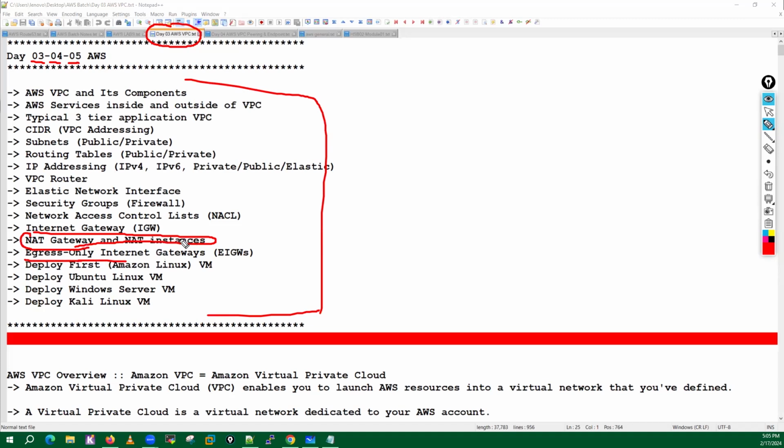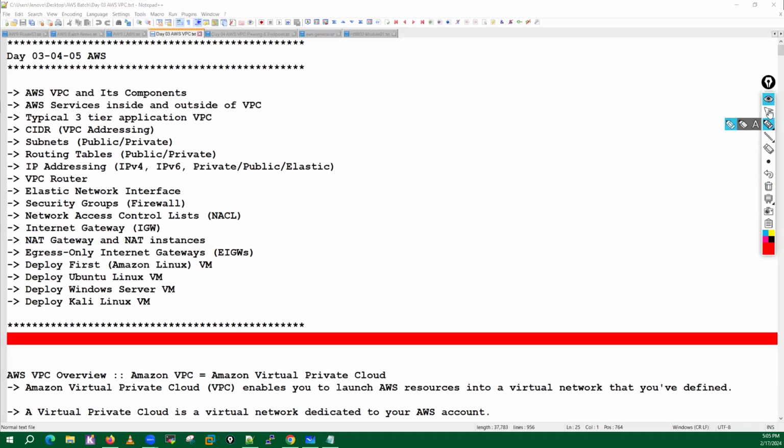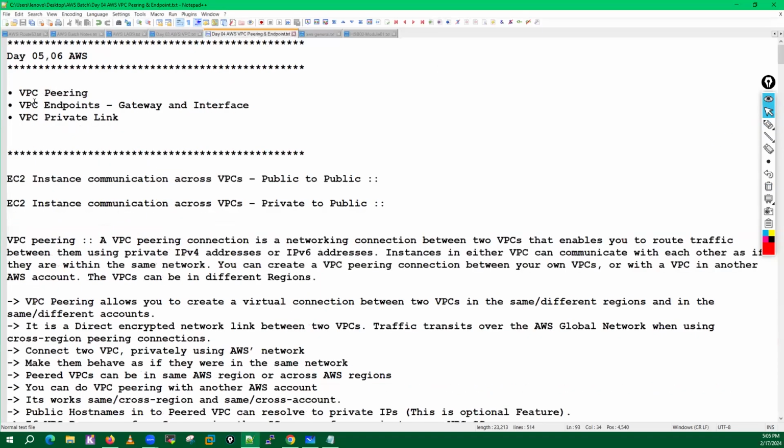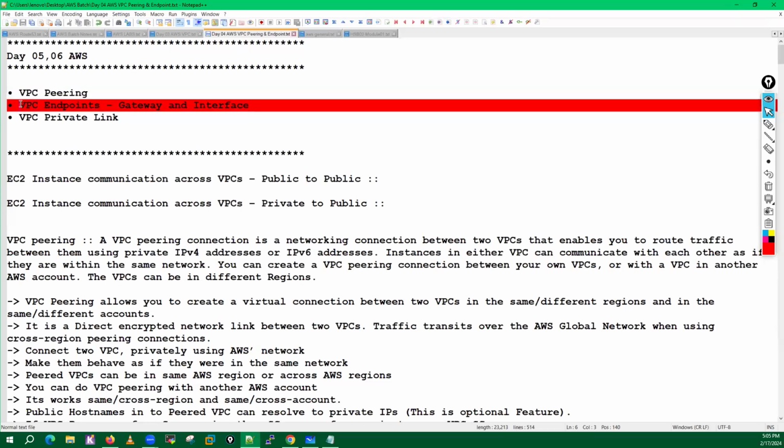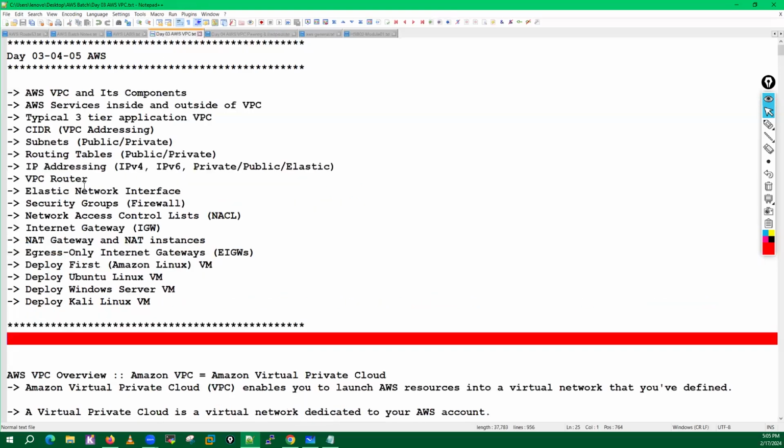Once the NAT gateway and NAT instance are completed, I will move towards the VPC peering. I will try to cover some part of VPC peering today, and the remaining I will cover tomorrow. After that, tomorrow we will also discuss the VPC endpoint, which is also a most important topic of AWS. Now let me move further and start with the NAT gateway.